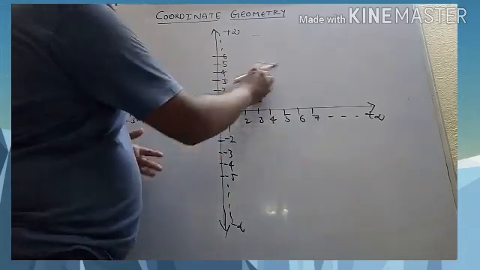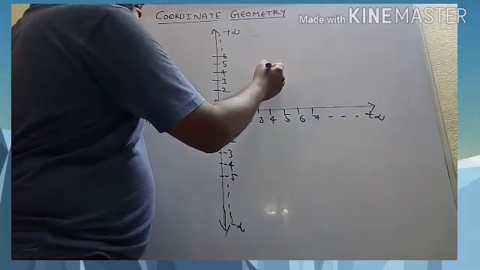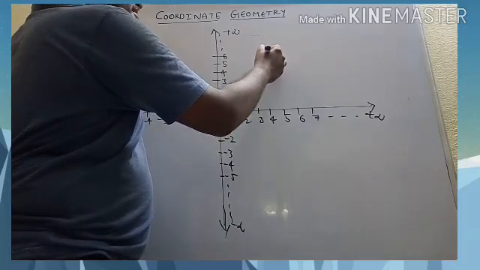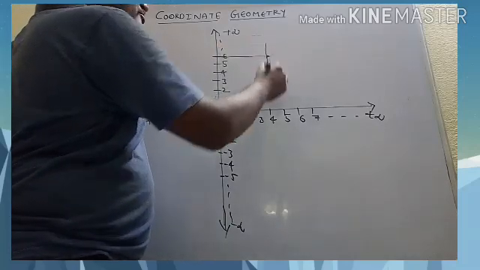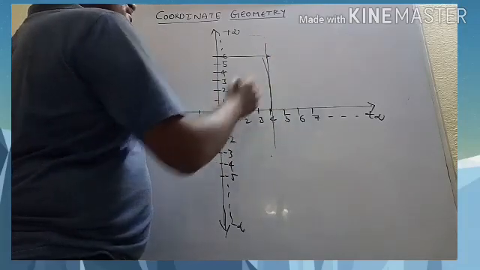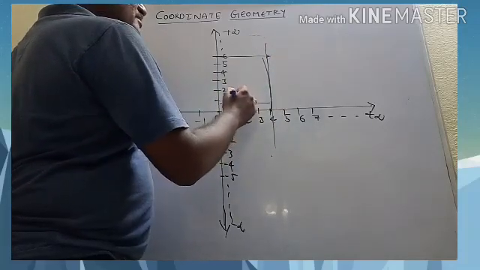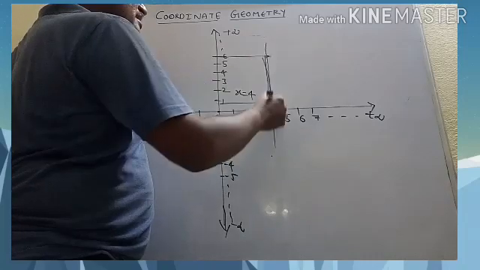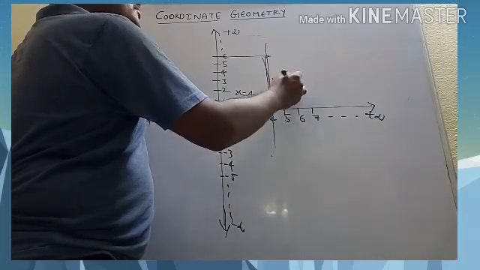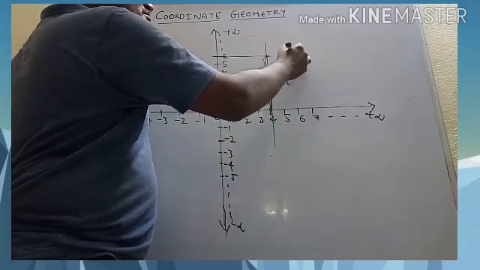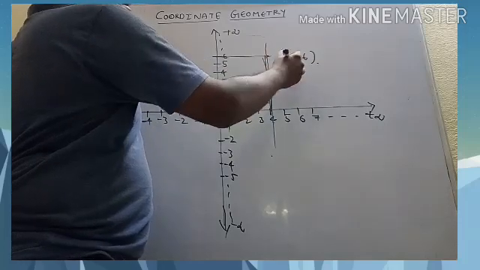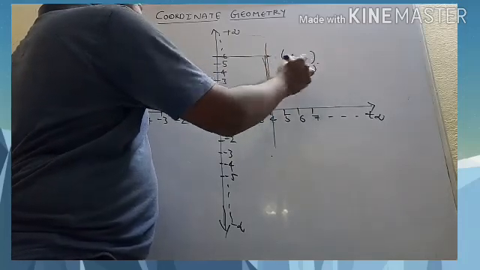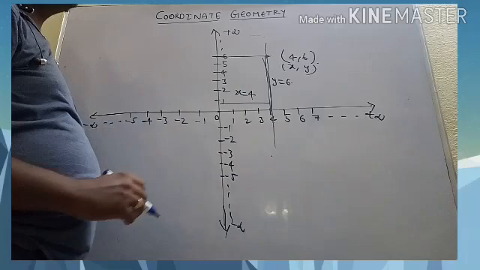If you show some point here, suppose you take one point randomly here, you draw one horizontal line and you draw one vertical line. This horizontal line will give you x equal to 4 and this vertical line will give you y equal to 6. This is the address of this point, 4 comma 6. Here x is 4 and y is 6. This is the address of the point.